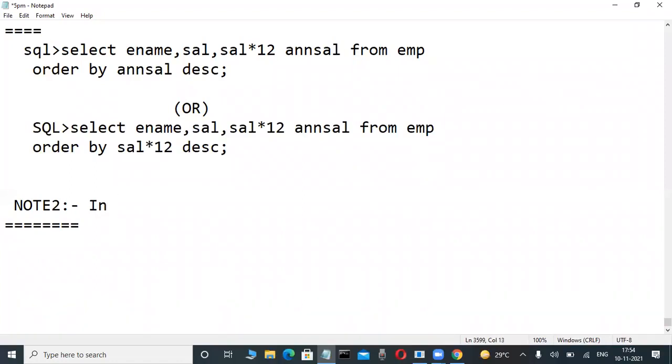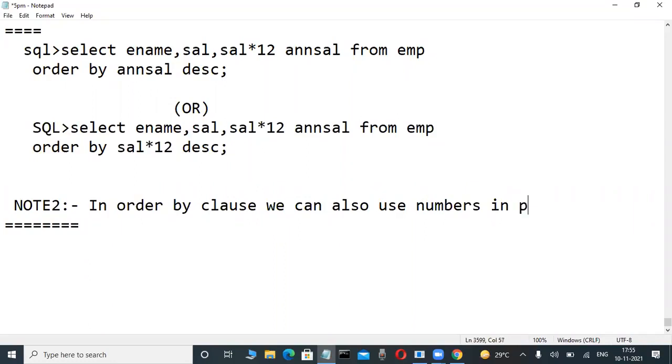Alternative choice in the order by clause: we can also write it fast. We can also use numbers in place of column names.